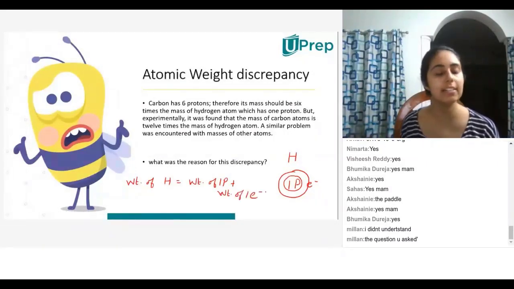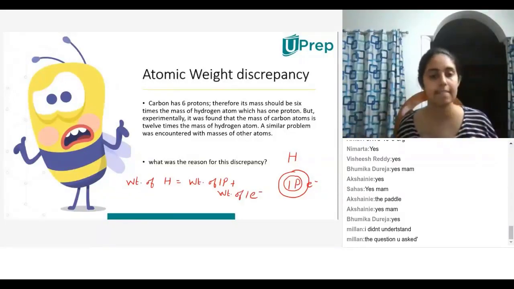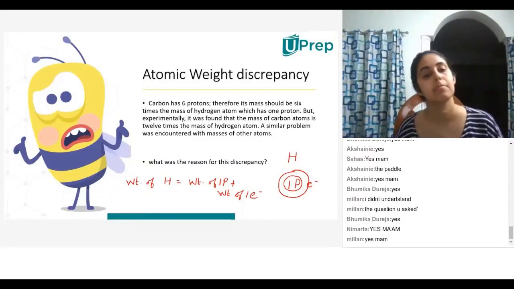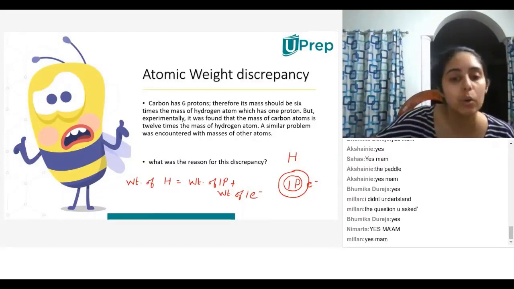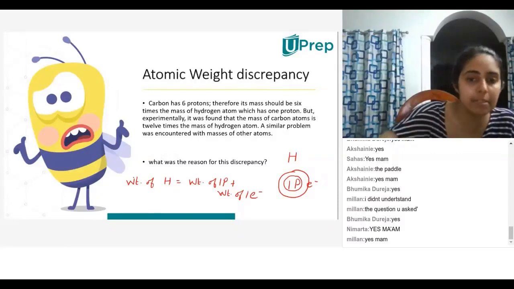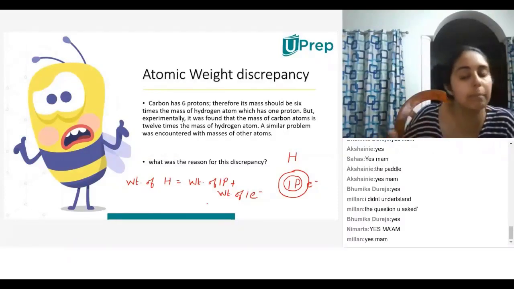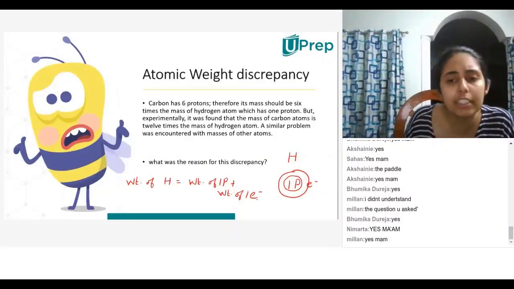Did everybody understand this? Okay, Milan, did you understand this? So now I can say that the weight of hydrogen atom is equal to the weight of one proton plus the weight of one electron. But weight of electron is almost close to zero.